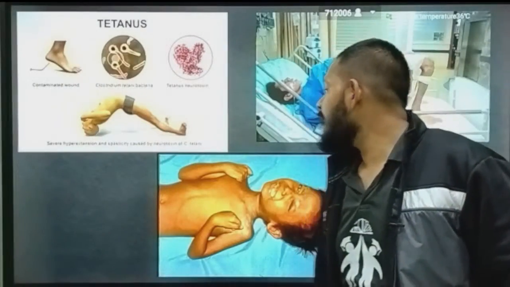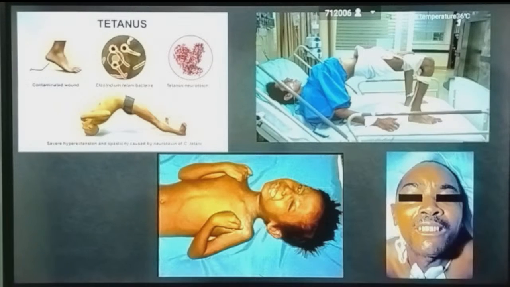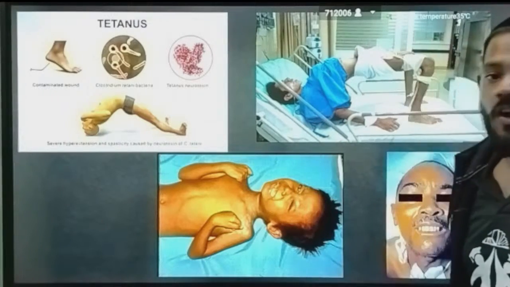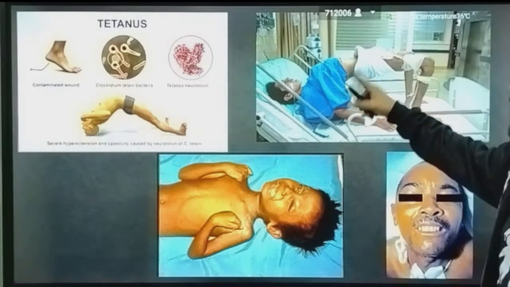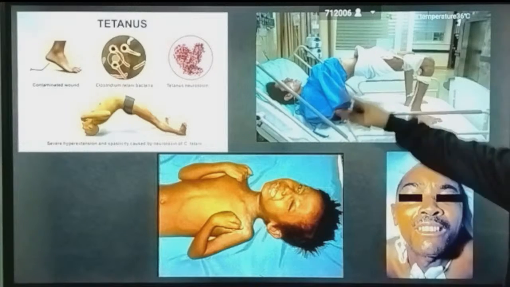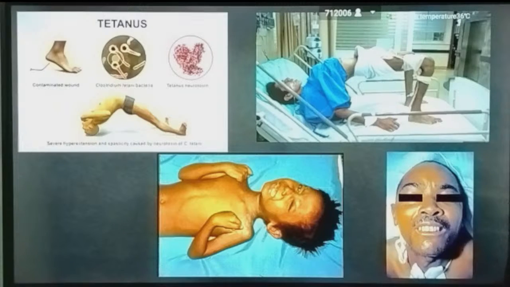Okay, see now what will happen. See the condition. Okay, it is also called jaw lock disease, in which your jaw becomes locked, you cannot move the jaw, the muscles present inside your cheek get locked. Okay, see in this image that hands become locked, jaw becomes locked, neck becomes locked. Okay, in this the whole body becomes locked. इसको हिंदी में धनुष बाण बीमारी भी बोलते हैं, क्योंकि इसमें जो बॉडी होती है वो बिल्कुल धनुष बाण की तरह हो जाती है.